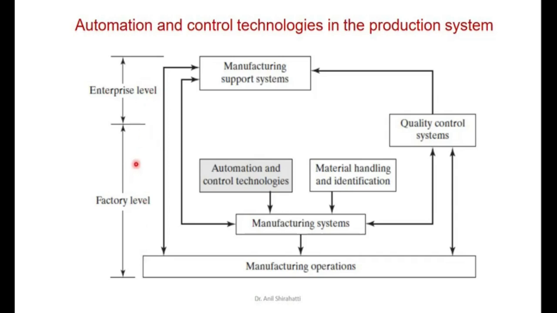So automation can be of two types. You can see at factory level, for example, I can have automation in complete material handling. I can have automation in loading and unloading during manufacturing time. I can have automation in quality control. Then what about enterprise automation? This automation can be, for example, a person gets the order, immediately it should get processed at enterprise level and sent for the factory for the production. And when the time it is about to get over, it should send a signal to the enterprise level to pick up and deliver to the customer.